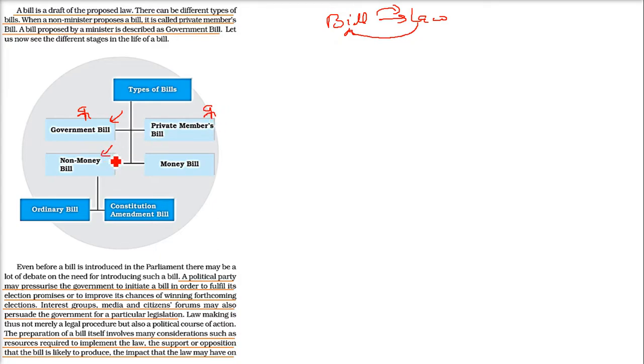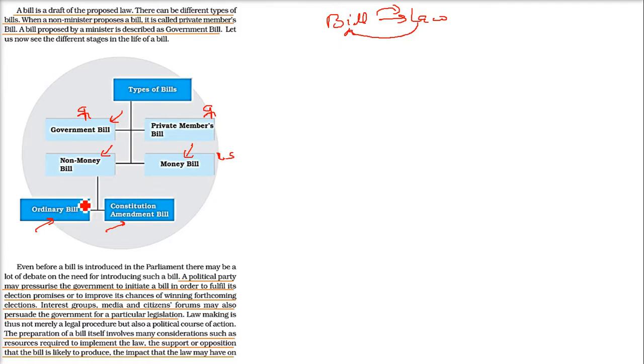A bill can be a non-money bill. If anything is related to money, it will be a money bill, and this money bill can only be presented in the Lok Sabha, not in the Rajya Sabha. And the non-money bill can be an ordinary bill, or a constitutional amendment bill, which amends or changes the constitution.